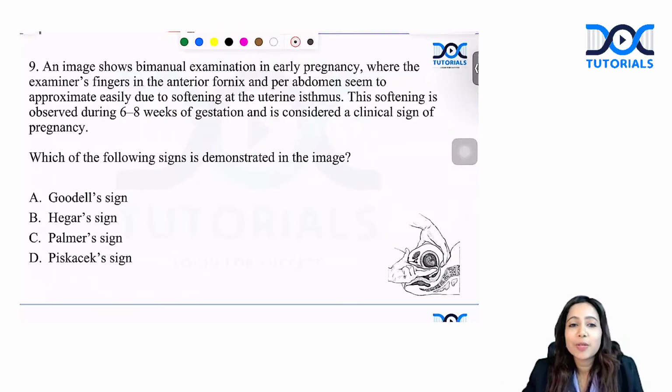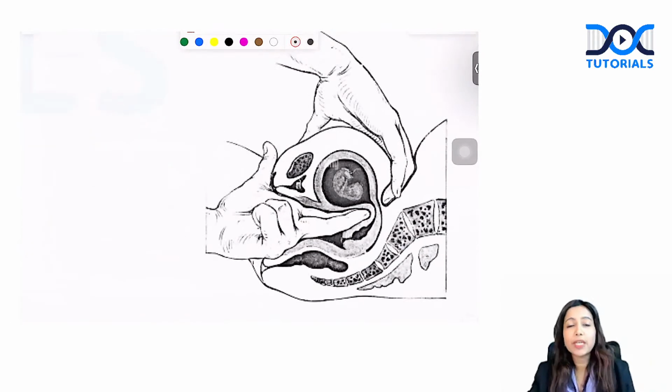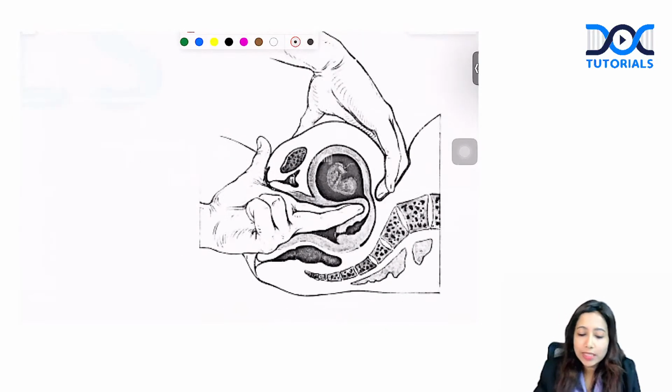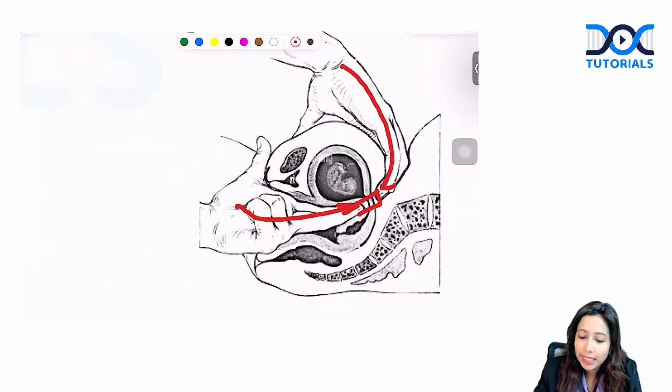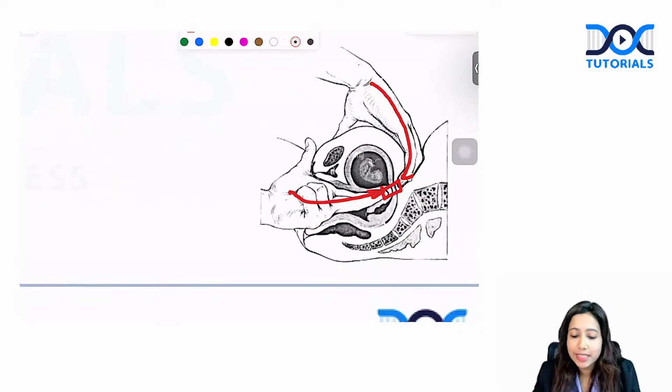Yes, it is from the early pregnancy signs. An image is shown as shown over here. What is the sign that is being elicited in this? You can see that there is a finger which is approximating the abdominal hand at the level of isthmus, and you can approximate both these hands because isthmus is soft. What is the sign that is shown over here? This is the Hegar sign.